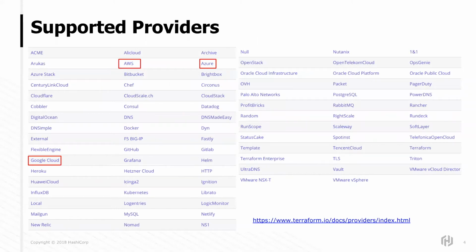Terraform has a long list of supported providers. Supported providers are ones that we officially approve and are tested by us. Many people think, oh, Terraform, that's really just for infrastructure, right? Like GCP, AWS, or Azure. But in reality, we can also manage databases like InfluxDB, MySQL, or Postgres. Or we can manage VCS systems like Bitbucket, GitHub, or GitLab. As you can see, Terraform is extremely extensible beyond just managing infrastructure.